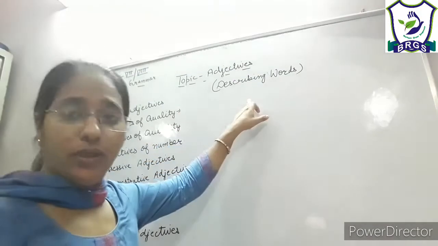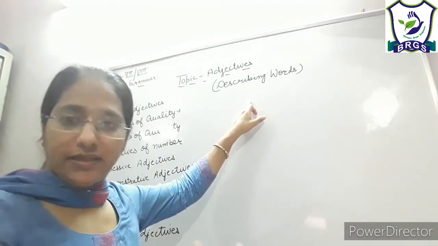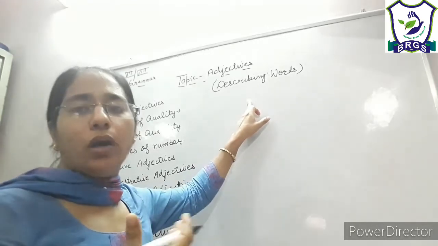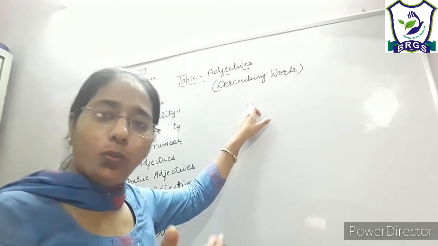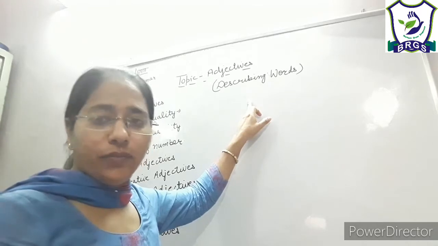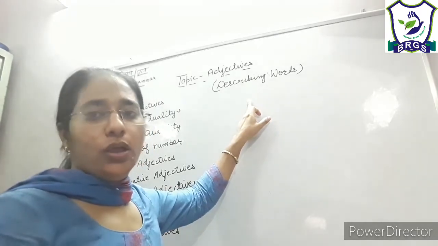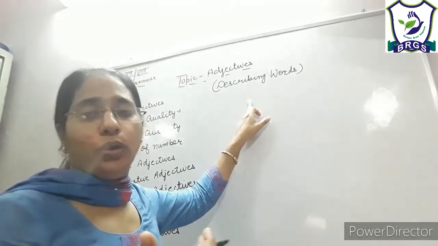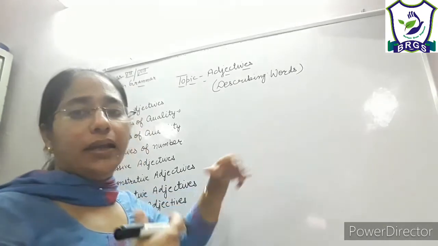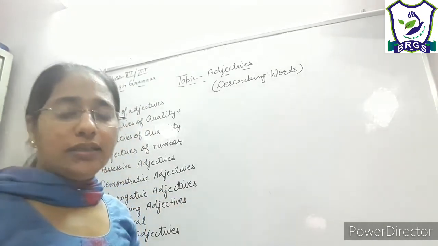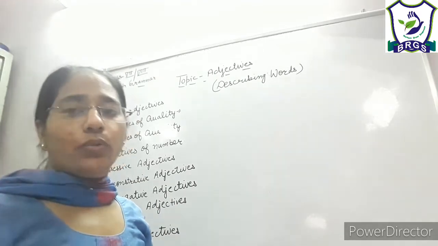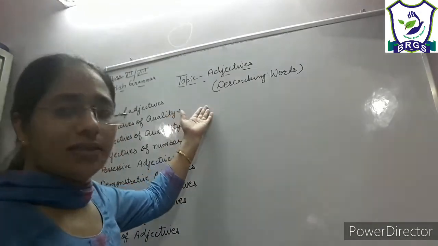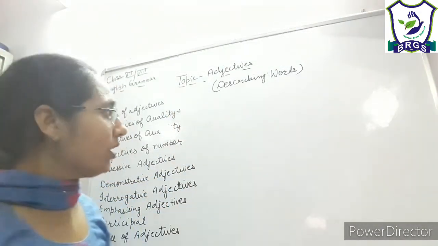Adjectives are describing words. They are also known as describing words. And why are they known as describing words? Because they qualify or describe a noun or pronoun. They add something to a noun or pronoun. So the words that tell us more about a noun or pronoun by telling about their qualities, quantity, possession or number, those words are known as adjectives, right?